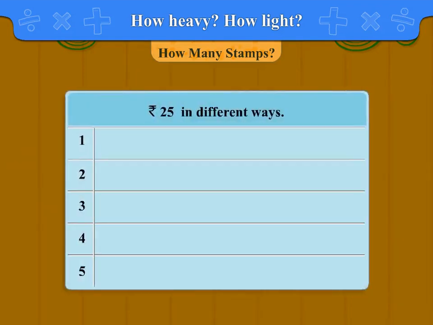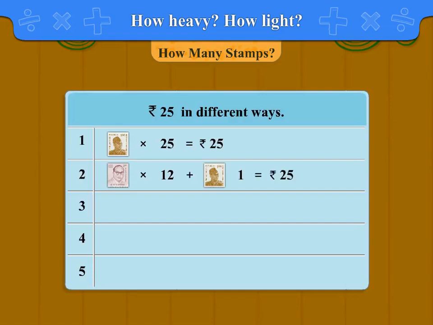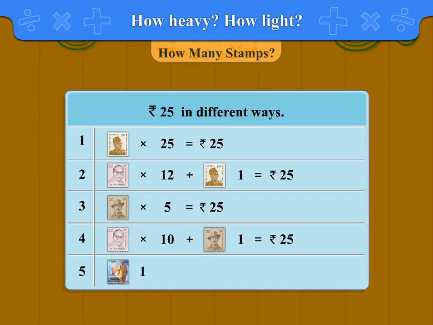He can make rupees 25 in different ways. 25 tickets of rupees 1 will make rupees 25. 12 tickets of rupees 2 and 1 ticket of rupees 1 is equal to 25. 5 tickets of rupees 5 will also make rupees 25. 10 tickets of rupees 2 and 1 ticket of rupees 5 is equal to rupees 25. 1 ticket of rupees 10 and 3 tickets of rupees 5 is equal to rupees 25. You find some more ways to make rupees 25.